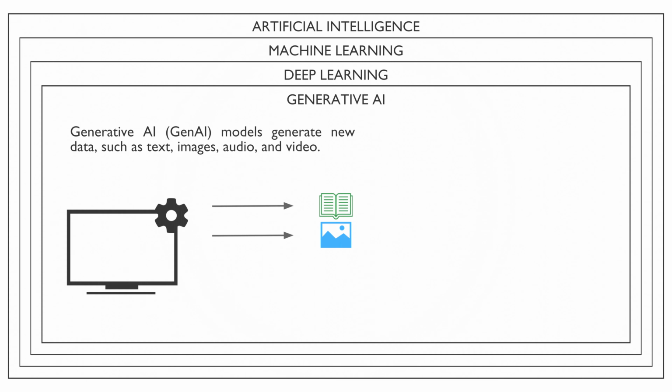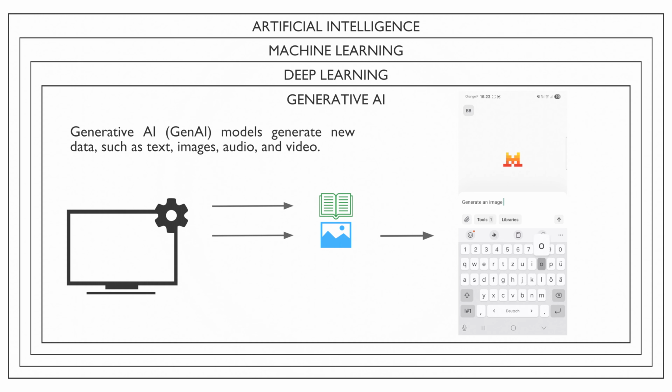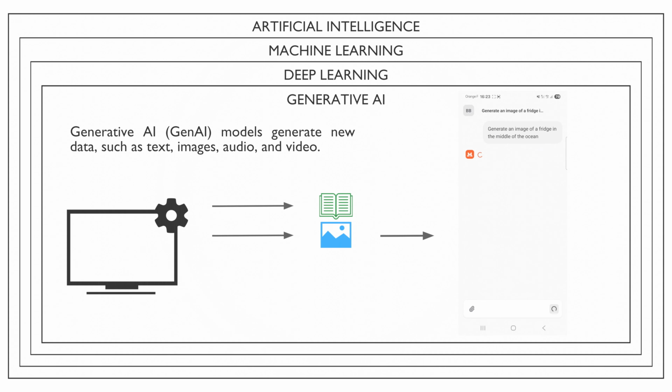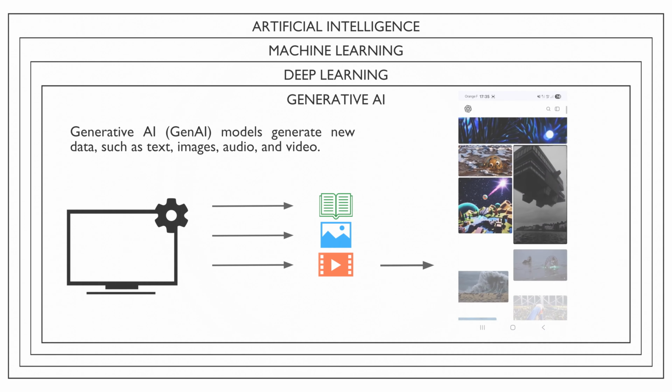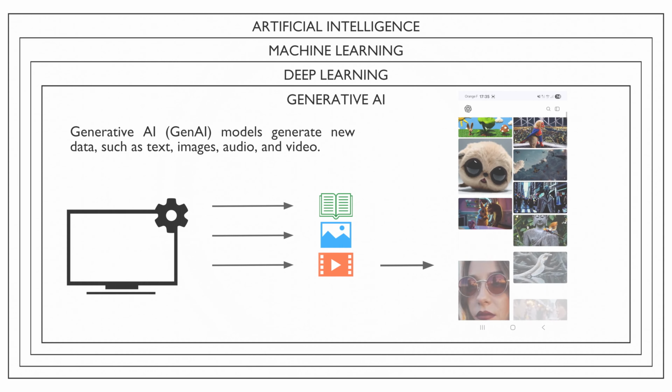They can also generate images. For example, you might ask Mistral to create a picture of a refrigerator floating in the middle of the ocean, and it will produce exactly that. Beyond text and images, generative AI models can produce videos. A well-known example is Sora. Sora is capable of generating realistic video content.